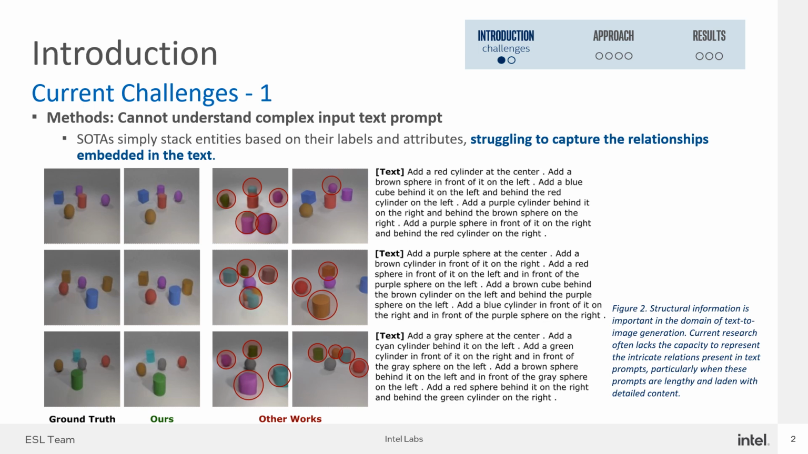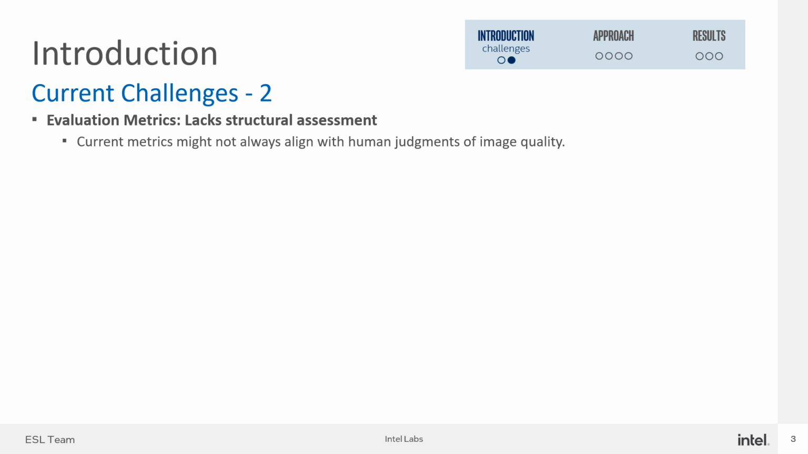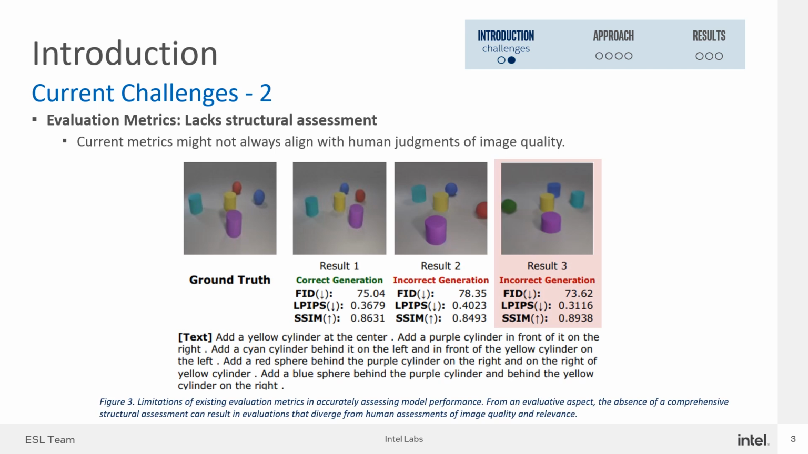Additionally, these methods struggle to interpret and apply relational information from the input text, especially as the complexity of the instructions increases. Another challenge is from the evaluation metrics. We present 3 results. The first one is correct, while the second and third ones are incorrect. However, these three commonly used evaluation metrics do not accurately reflect the model's performance. This difference occurs because the input sentence introduces ambiguity, causing the image generation task to become an ill-posed problem without a unique solution.